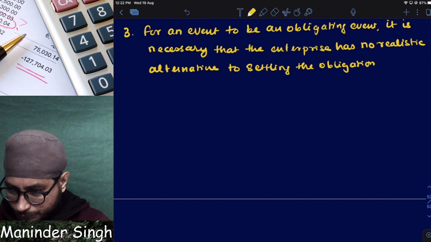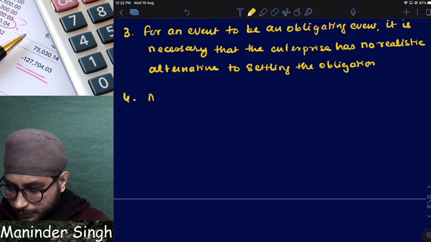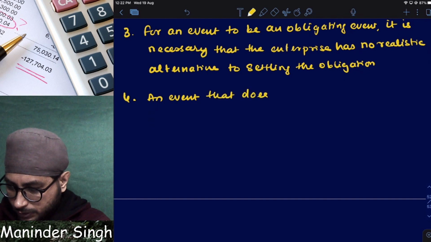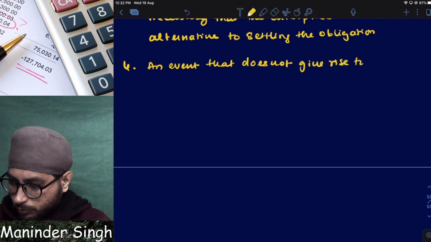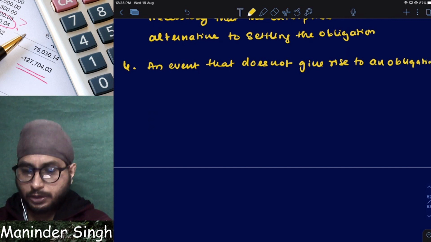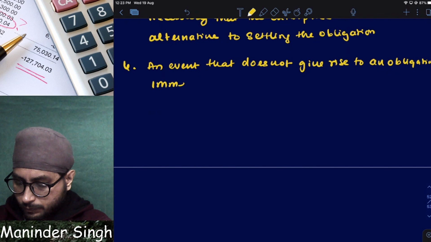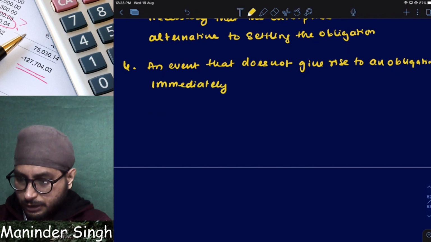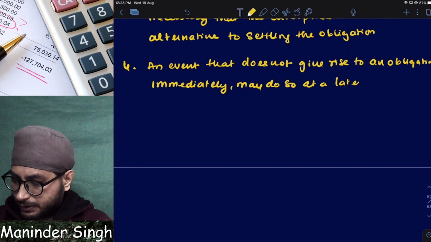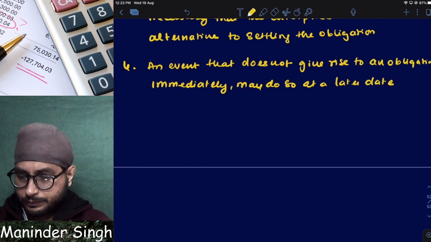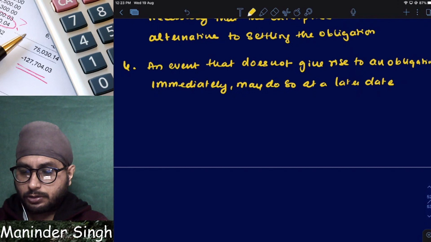Next, point number 4. An event that does not give rise to an obligation immediately may do so at a later date. Now tell, correct or not? True or false?